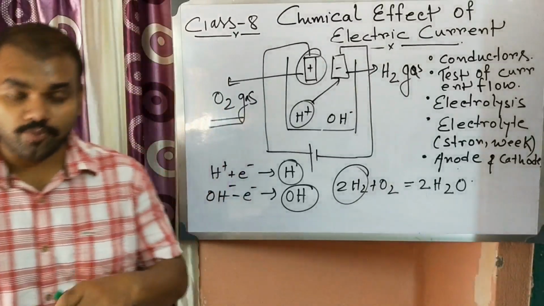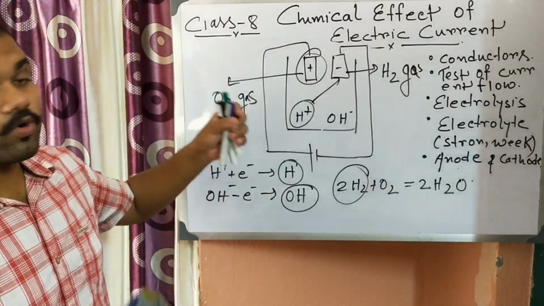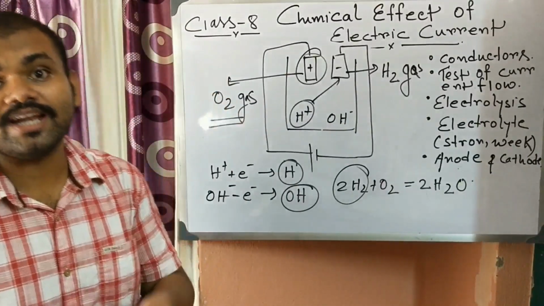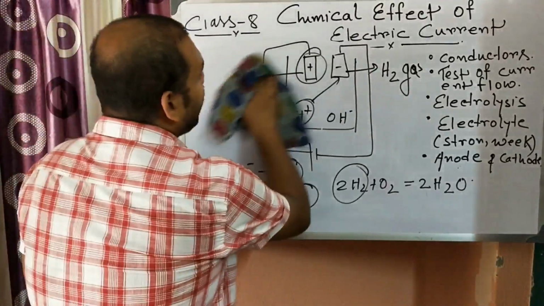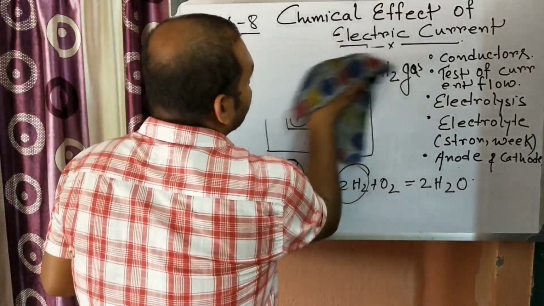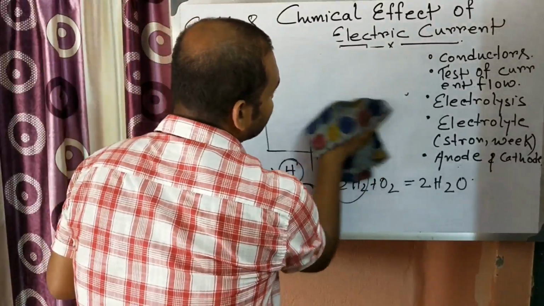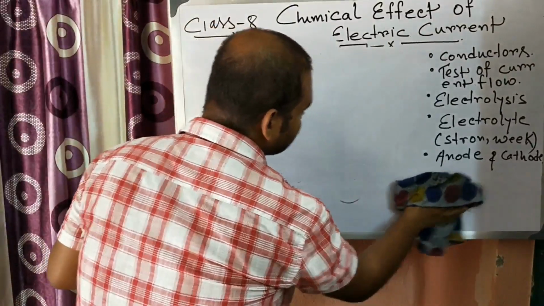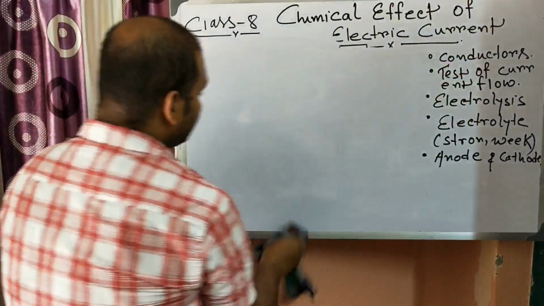By the process of electrolysis of water, we break the water to get its components, that is oxygen and hydrogen. Now another thing: what is the use of electrolysis? There are various uses of electrolysis. One of the main uses of electrolysis is electroplating. What is electroplating or galvanization?